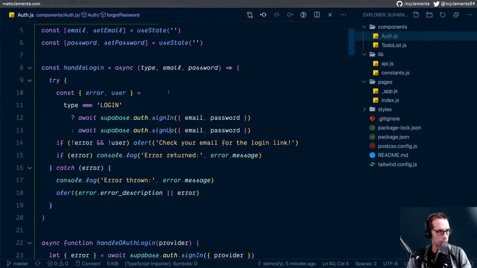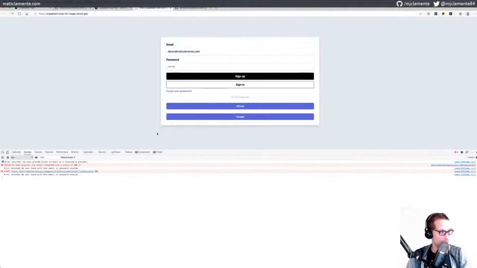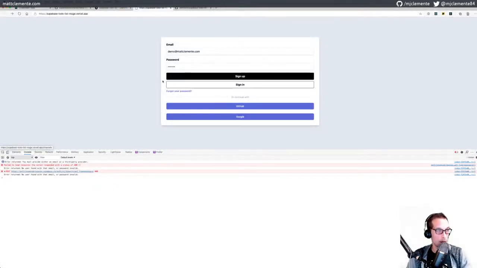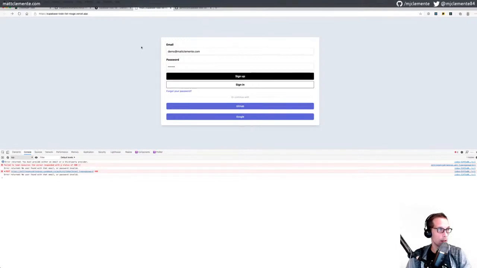Let's just look at how this is handled. Okay, so again, the errors are being console logged, not returned in a friendly way, which is totally fine. Okay, so then we will now try to sign up. Check your email for the login link.